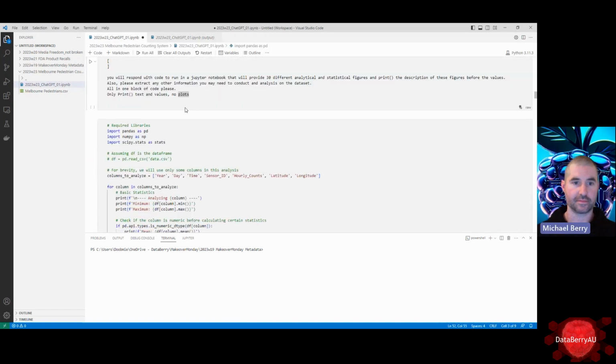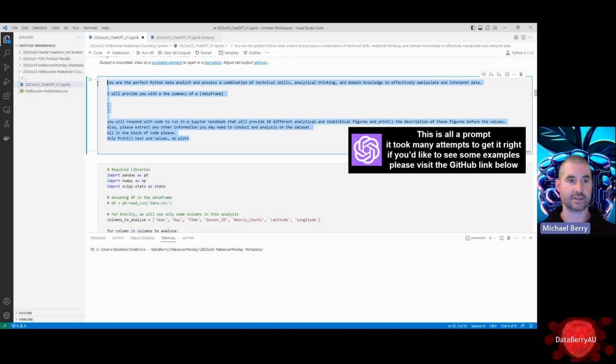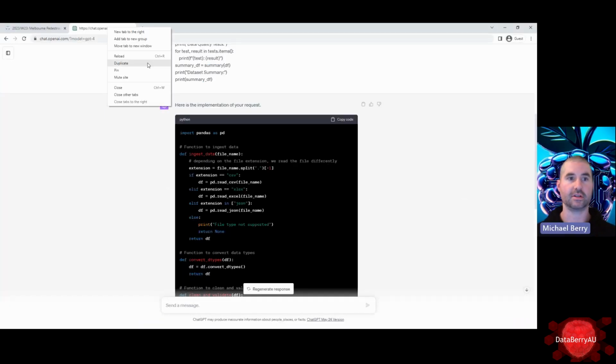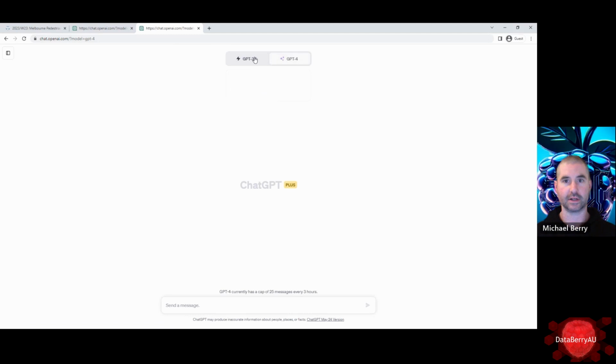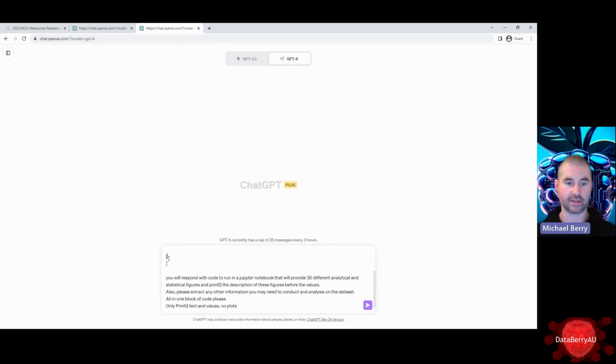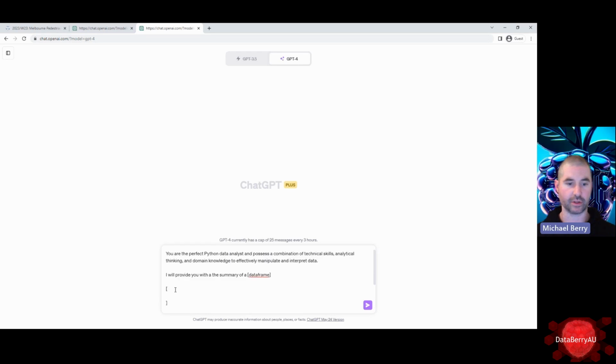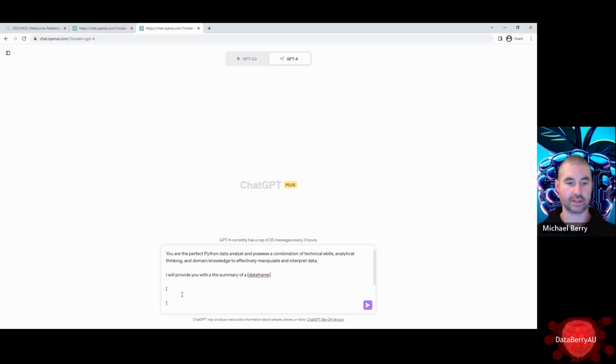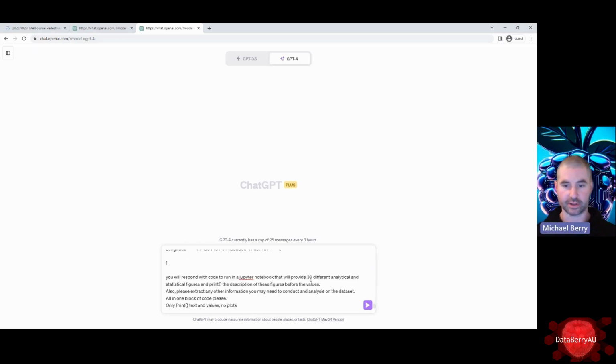What we can do now is grab our second prompt here, head back to ChatGPT, just duplicate that, another GPT-4, and paste that in. Now we need to get those stats. So we want it to output 30 different analytical statistical figures and print those descriptions for us.